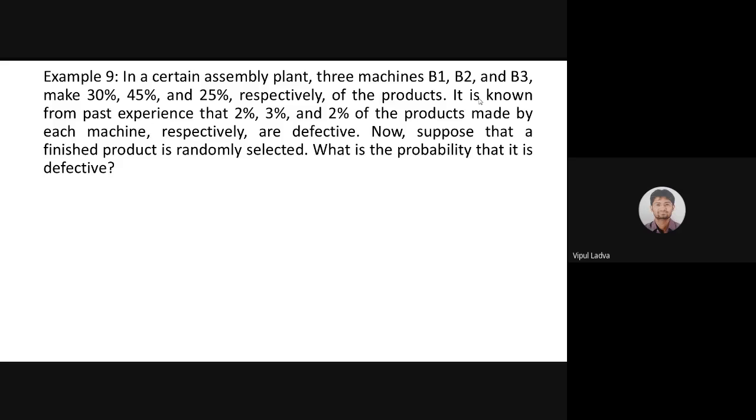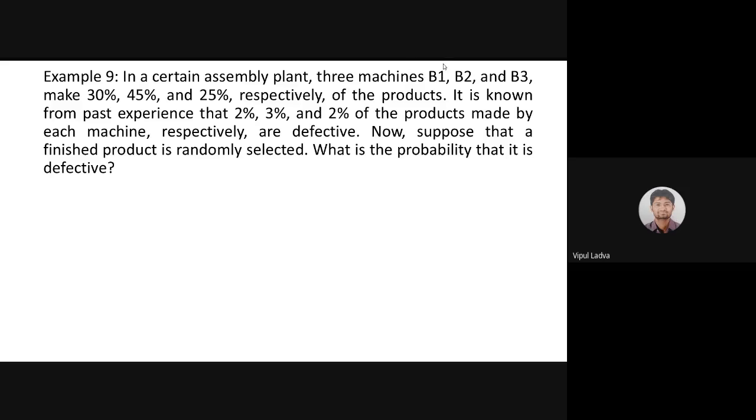Now, it is known that from the past experience, if I am running one of the plants, then surely I will have my past data. It is known from the past experience that 2%, 3%, and 2% of the product made by each machine respectively are defective.